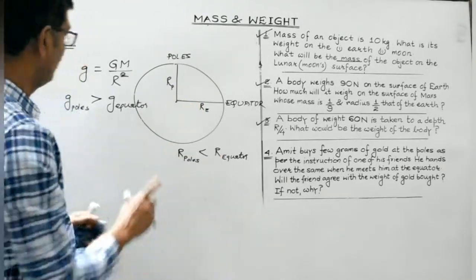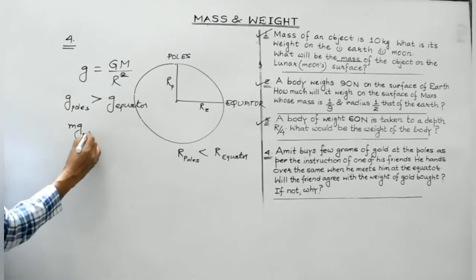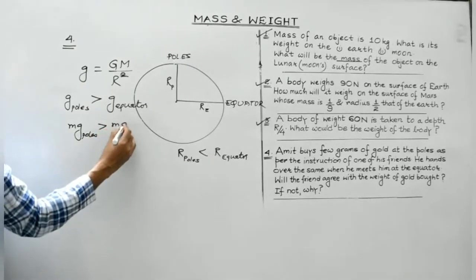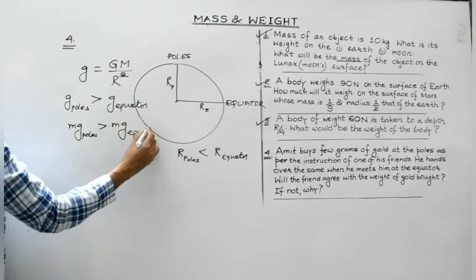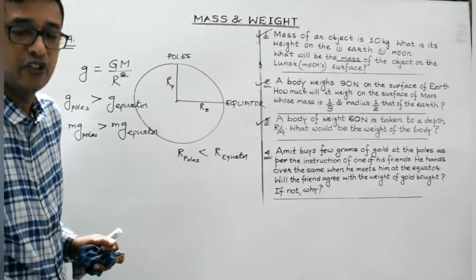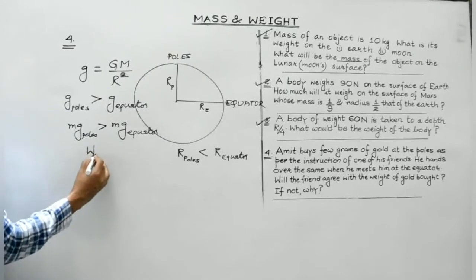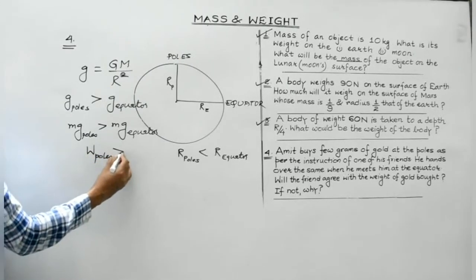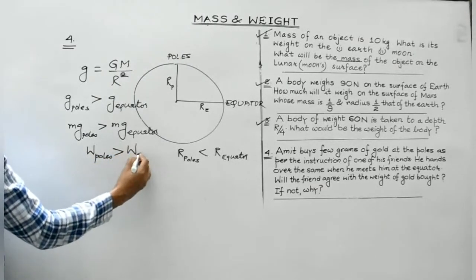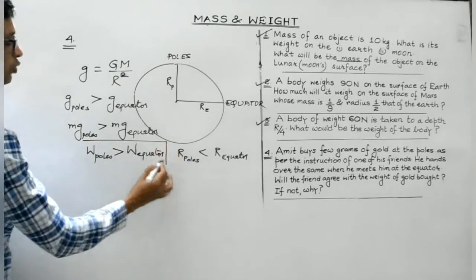Clear? So multiplying both sides by m, what do we get? mg poles is greater than mg equator. Small m is the mass of the body under consideration. m into g will give us weight. So the weight of a body at poles is always greater than the weight of the same body at the equator. So this is the concept to be used in this particular question.